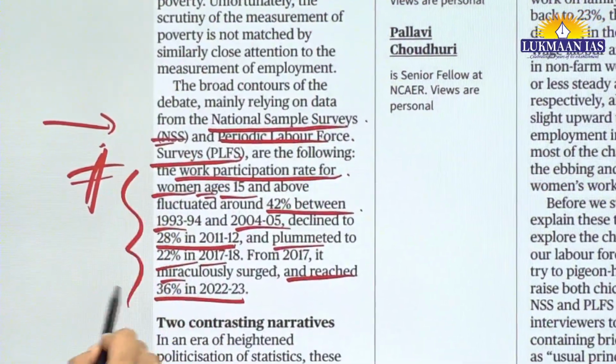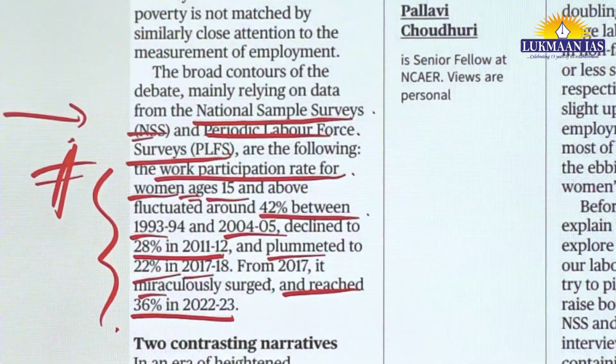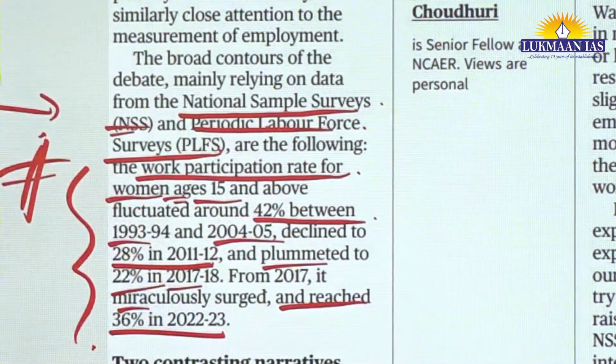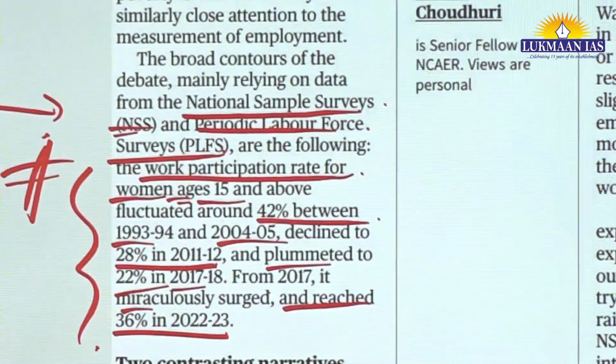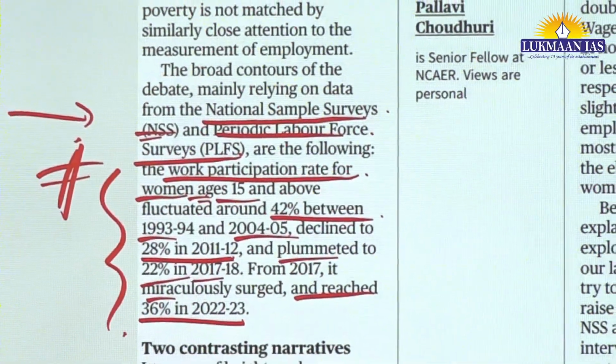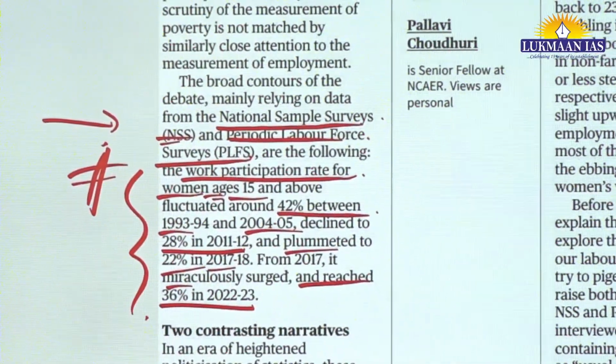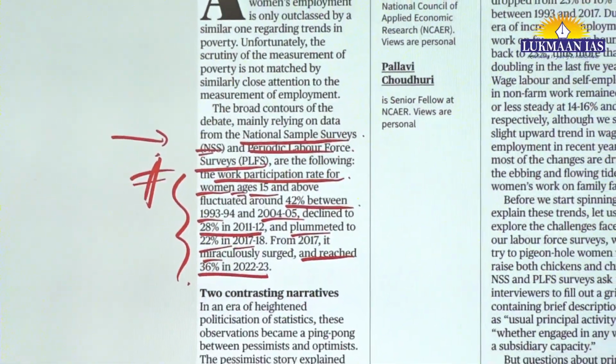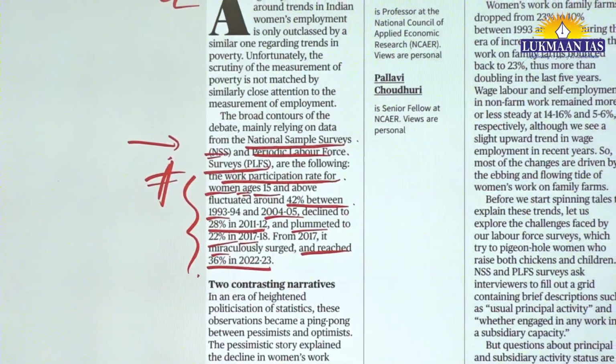So this is the data related to women's participation at the workplace. Initially it was 42%, then it went to 28%, then it declined to 22%, and now it has surged to 36%. So women's participation has been fluctuating up and down.